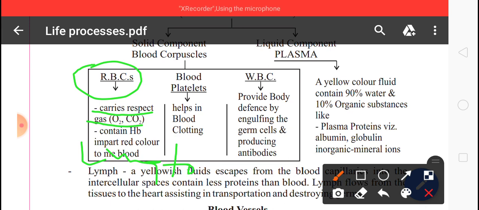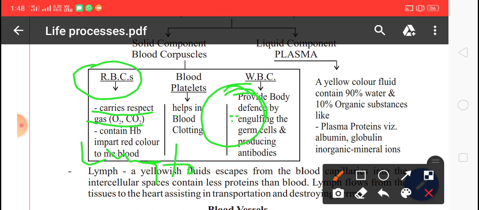So we can say here red blood cells are circular in shape. So what is the structure of the RBC? RBC are circular in shape. Red blood cells don't have nuclei. Red blood cells RBC don't have any nuclei.